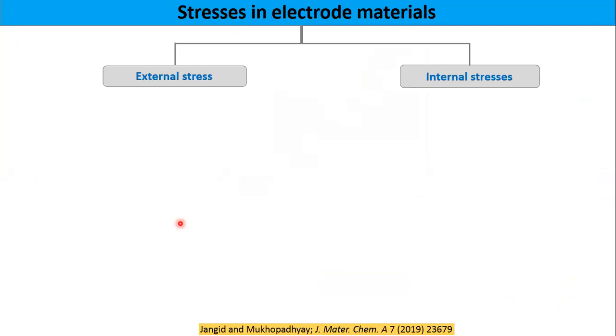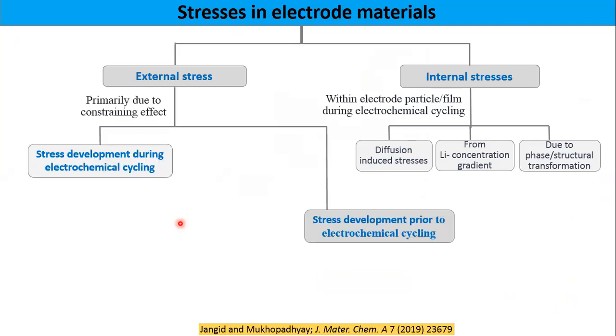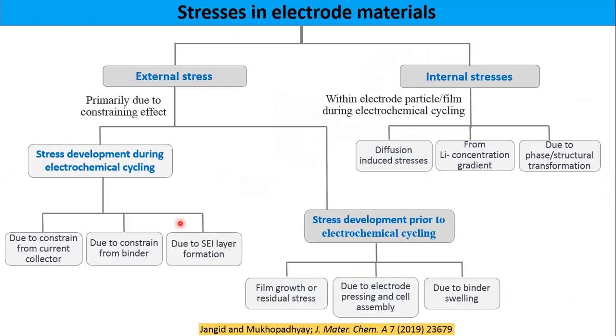These can be classified broadly in two cases, which we already have discussed: stress within the electrode material particles, and stress due to the constraining effect, which is external. So we will focus more here on the stress developed due to the constraint effect.